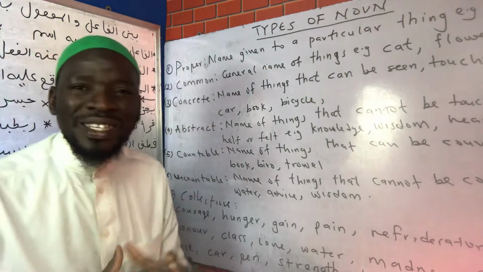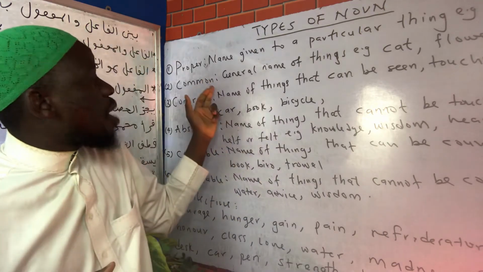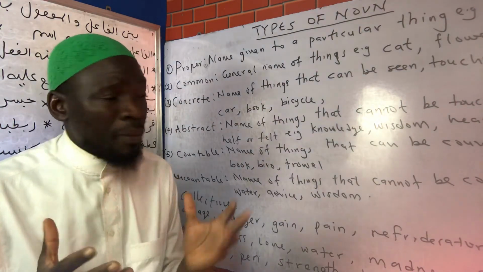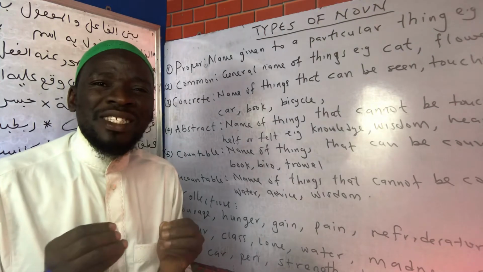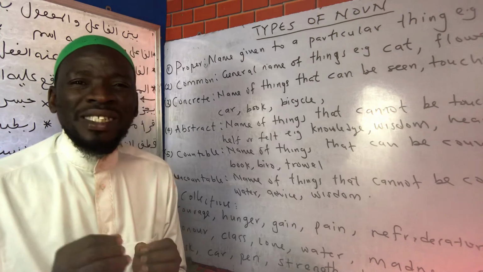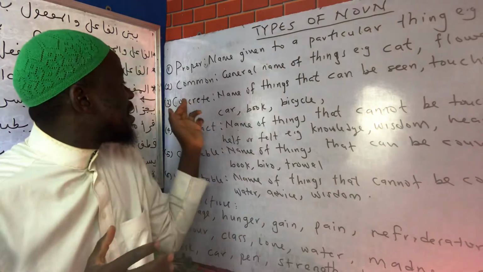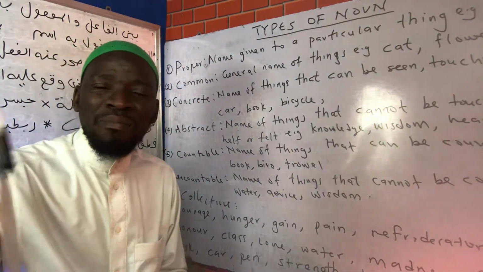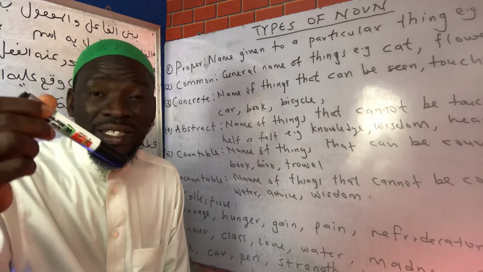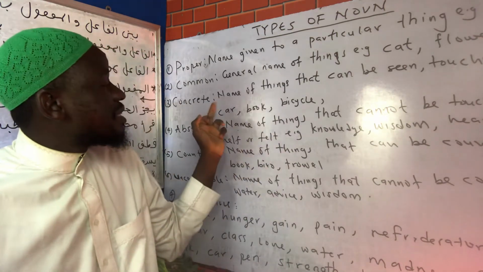Then the third one is the concrete noun. When we say concrete, it can be a common noun and it can also be a proper noun. A concrete noun is a name that is given to anything that is tangible, something that can be touched, something that can be held, something that can be felt, something that can be seen. For instance, a biro is a common noun. It is also a concrete noun because we can see it with our naked eye. We can feel it, we can touch it.